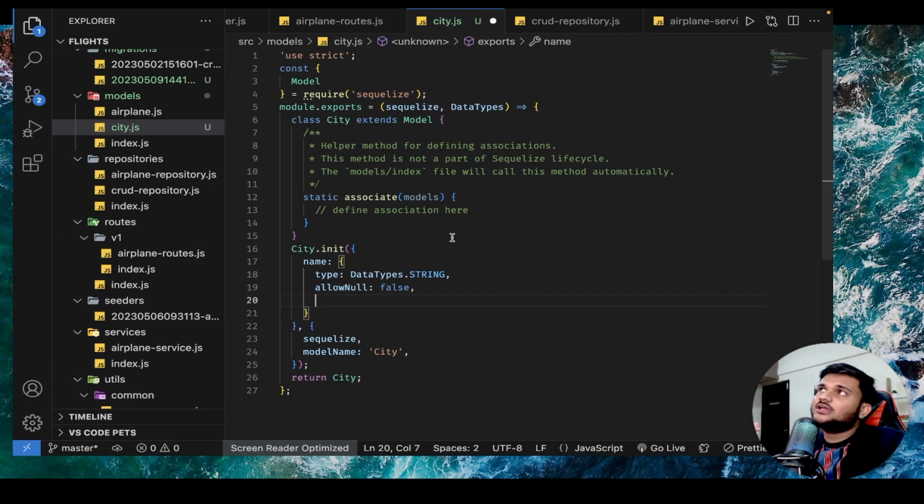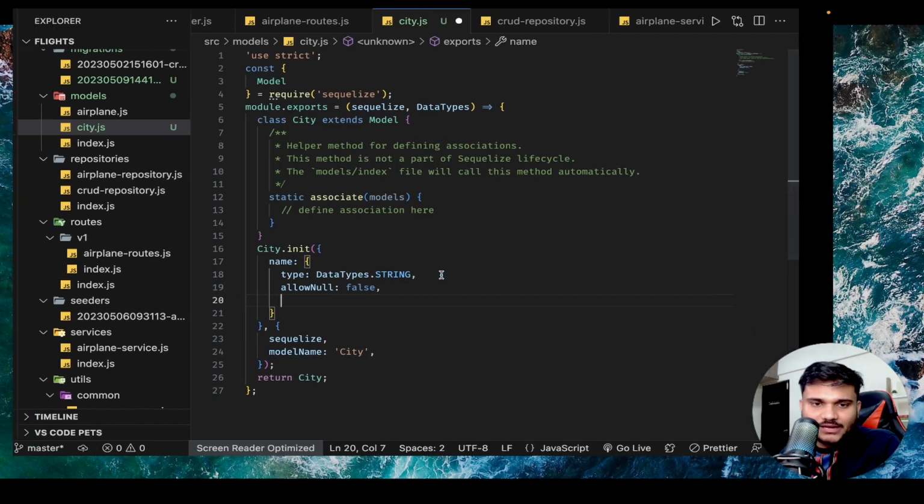Otherwise, just think about it. If you have a city with a corresponding name and there is another city with the same name, you are going to route yourself somewhere else. And that's going to be pretty bad.